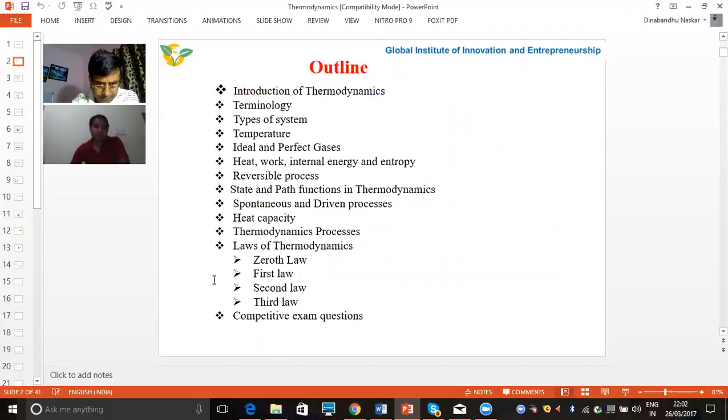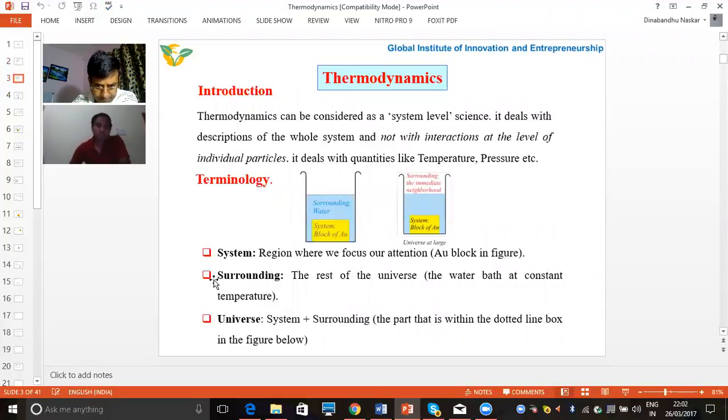First of all, thermodynamics. Thermodynamics is the branch of science in which we deal with the system level. Here we are not dealing with the interaction of the individual particles. Instead of this, we are dealing with the complete system, like temperature and pressure. Here is some terminology which we are going to use in thermodynamics.